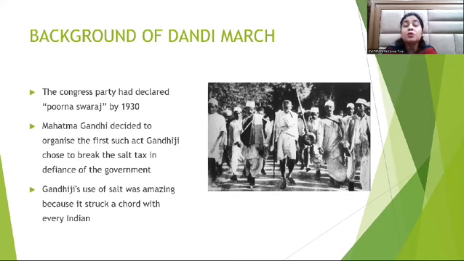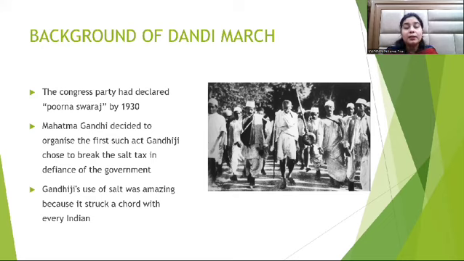The Congress Party, which was a very prominent party at that time, had declared Poorna Swaraj, which means complete independence, by 1930, and they decided that 26th January would be the day they celebrate Poorna Swaraj. The means to achieve it would be civil disobedience and non-violence. So Mahatma Gandhi decided to organize the first such act of civil disobedience, and he chose to break the salt tax in defiance of the government to show his resistance against the government.